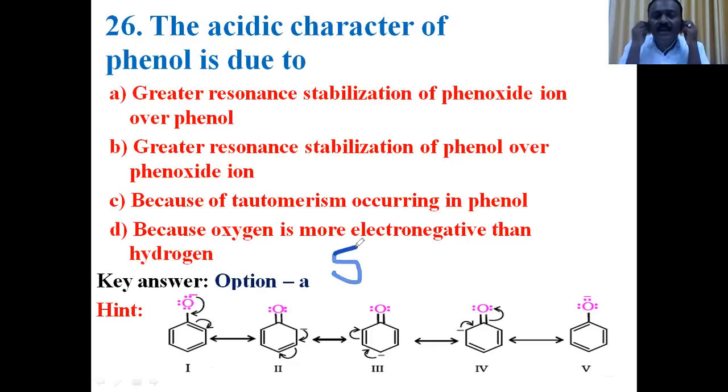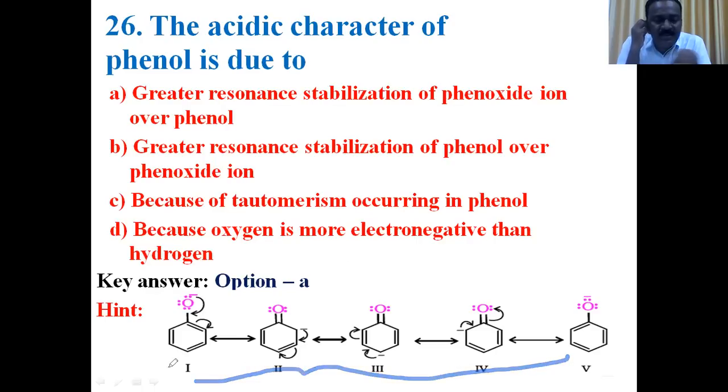In phenol, the molecular form is more stable. Then the resonance structures of phenol, those involving charge separation, are less stable. Whereas in the case of phenoxide, the negative charge is delocalized equally among all the atoms.